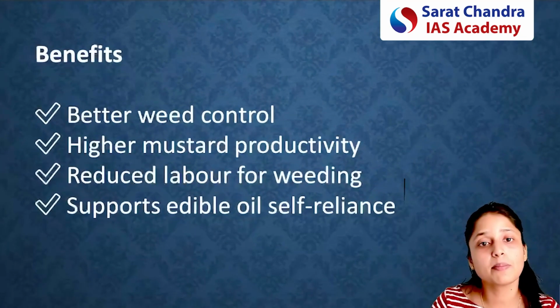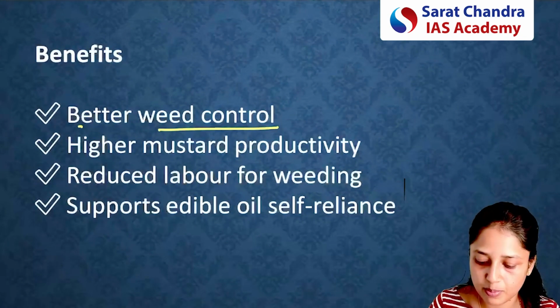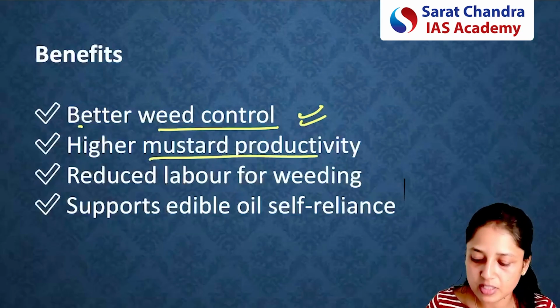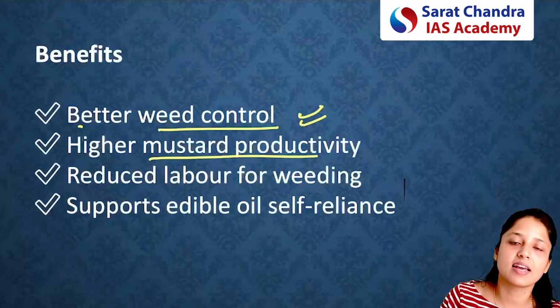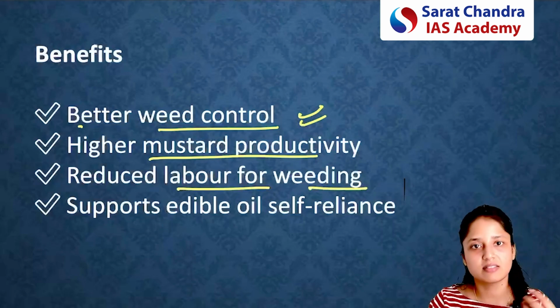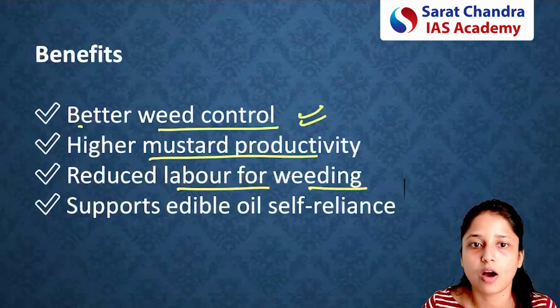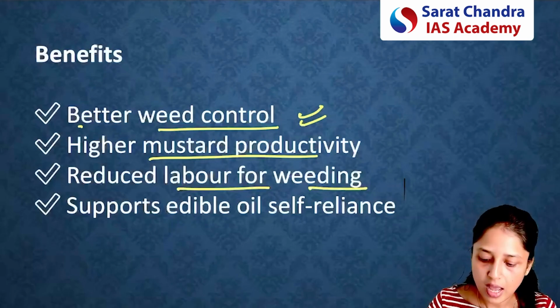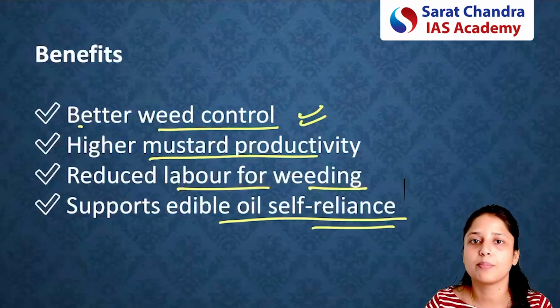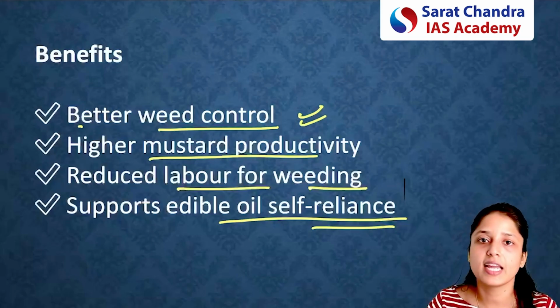So here, what will be the benefits for India? Benefits, obviously, better weed control. Weed will die, but mustard plants will survive. Second thing is higher mustard productivity. If mustard productivity is higher, it will support the farmers in India. Reduced labor for weeding, because there is an extra charge if you want to take all the weeds out, so it will reduce the labor charge also. And finally, edible oil self-reliance, because as you know, India is highly dependent on imports of crude oil as well as edible oil. So if the yield and productivity of mustard increases in India, the overall dependency of India on other countries will reduce.